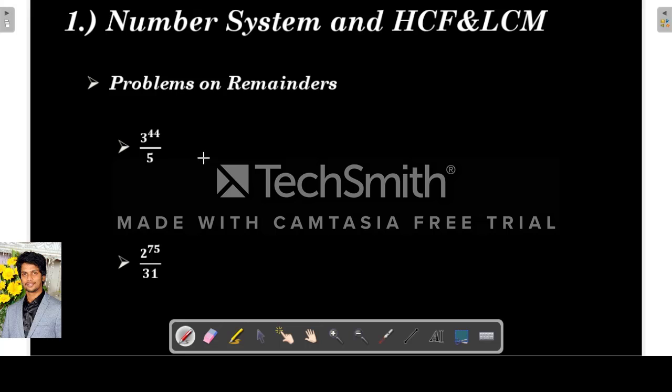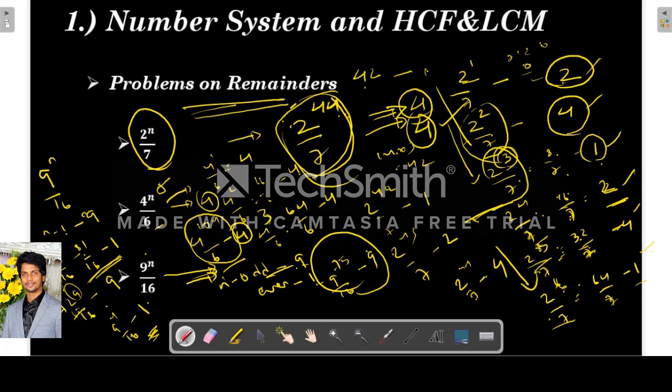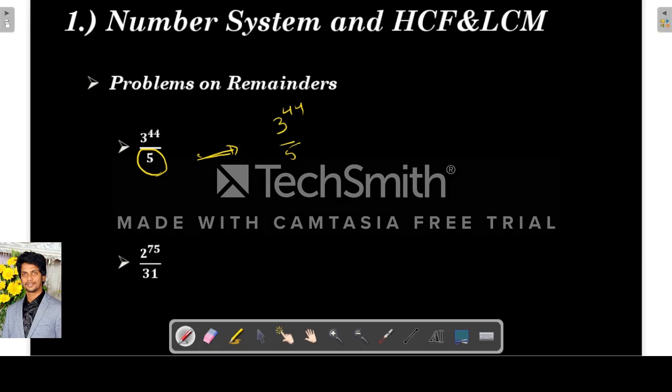So similarly with these kinds of questions, how can you do it? You can't establish any pattern here when it is with 5. So here what we apply is, see, 3 power 44 by 5, right? I am telling you these are all methods. You can apply any method. With the earlier questions we established a pattern and found the remainders. Here the easiest method is to convert this into the nearest multiple of 5. What is the nearest multiple of 5? It can be 10, right?